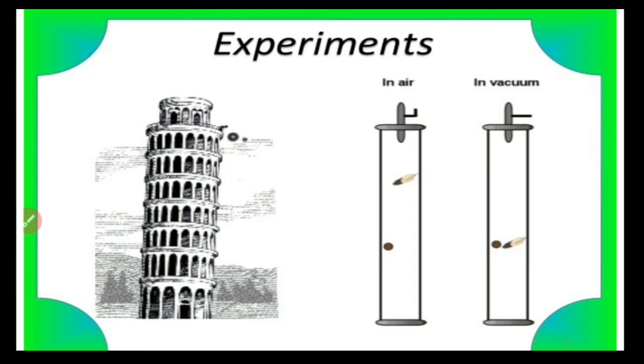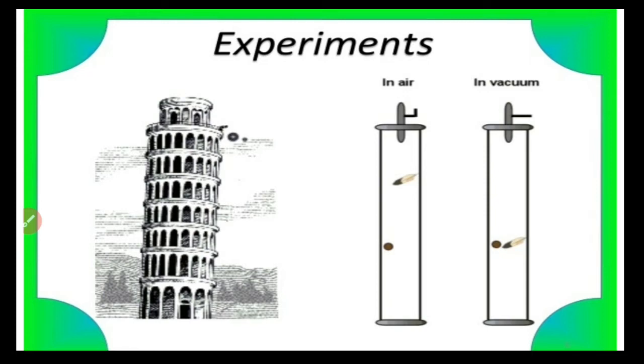When we keep the feather and coin inside the glass chamber, they are at the bottom. Suddenly he reversed the chamber, so the situation becomes similar to free fall. Both the coin and feather will be under free fall. He could see that the coin reaches first, and the feather again comes under the influence of the air inside the chamber.